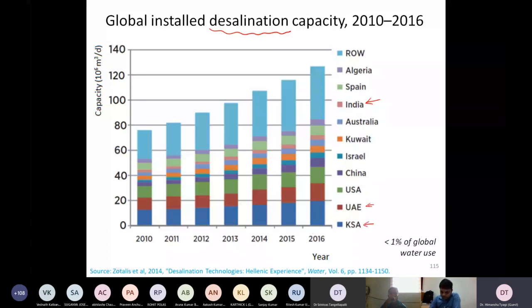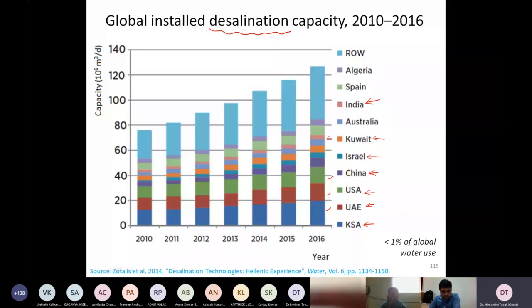This is Saudi Arabia, UAE, because naturally they don't have any freshwater rivers like in India. Then even the US, which has so much land area, is investing in desalination. China, Israel is another Middle Eastern country. Kuwait is there, and of course India is also developing over here. So our investment is increasing in India.